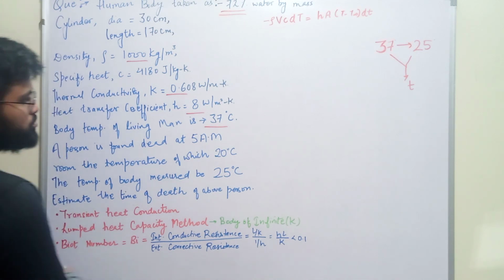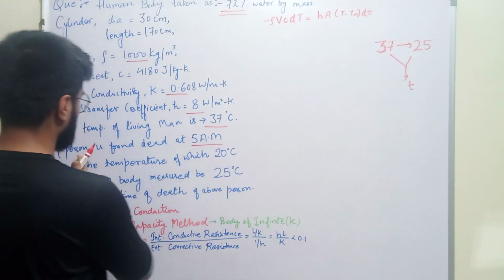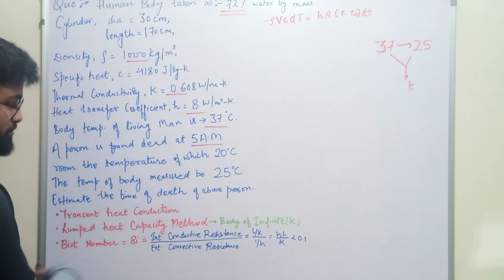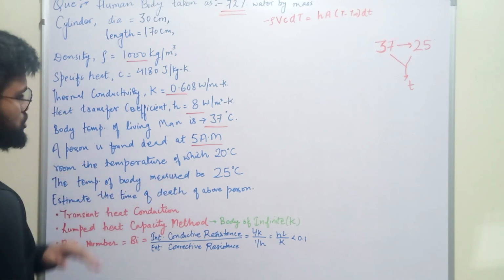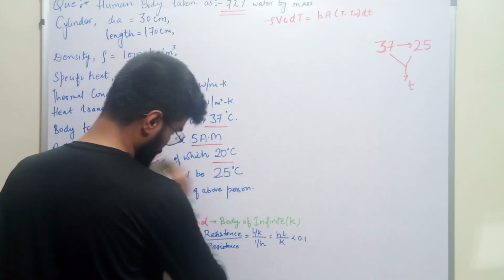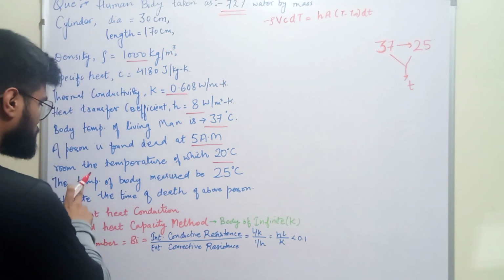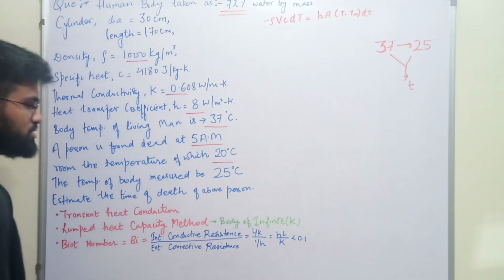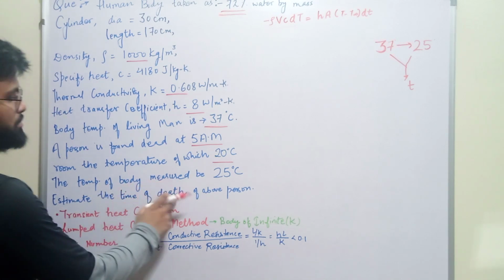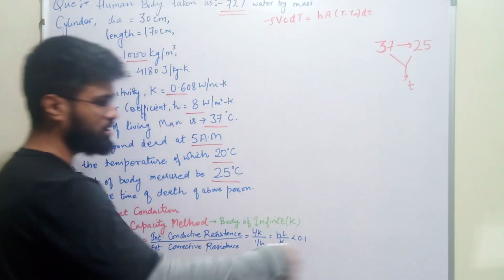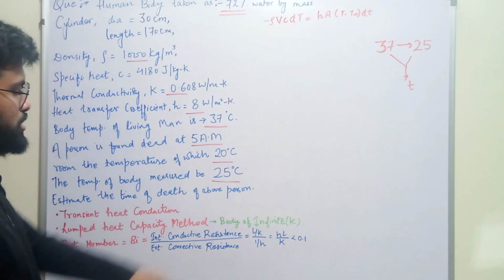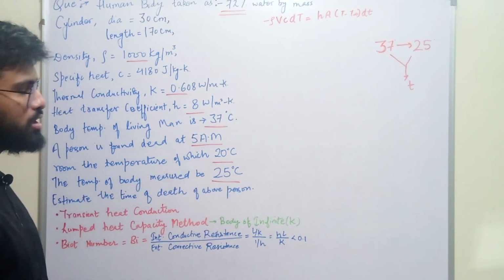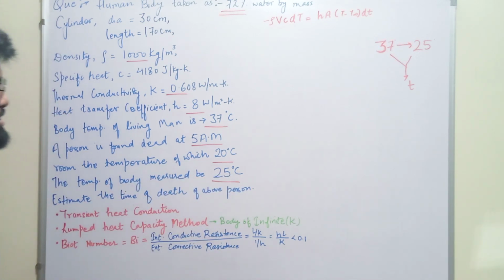We entered the room at 5 a.m. in the morning. A person is found dead at 5 a.m. The room temperature at that time was 20 degrees Celsius. We have to calculate the time estimate, or time of death, of the person. The body temperature measured when we entered the room was 25 degrees Celsius.